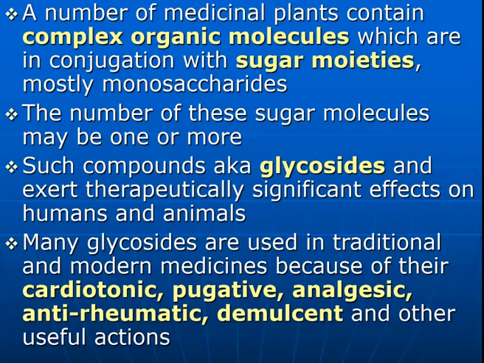A number of medicinal plants contain complex organic molecules which are in conjugation with sugar moieties, mostly monosaccharides.